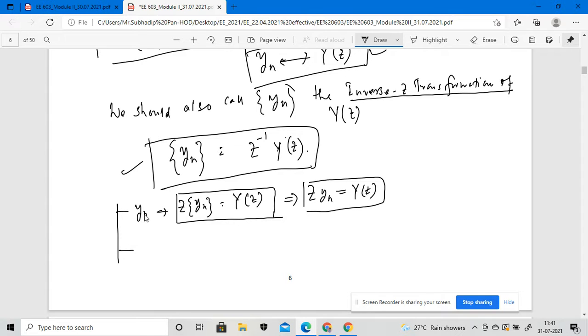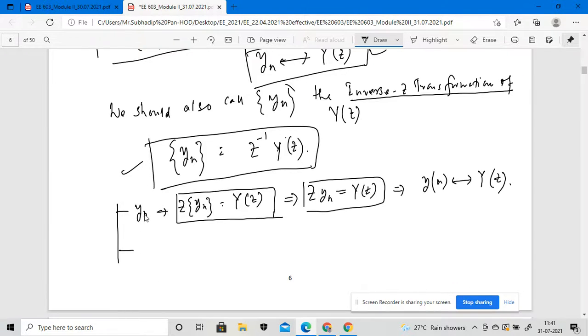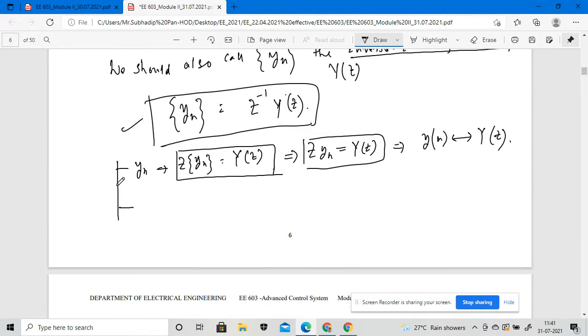Or we can note it as a pair: y of n equals y of z. That is for the z transformation of a sequence y of n.